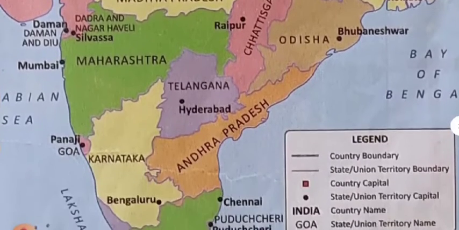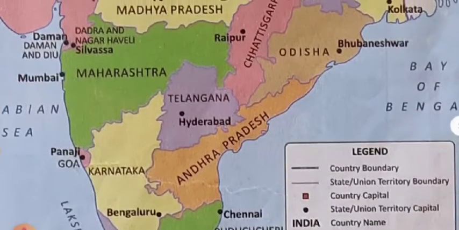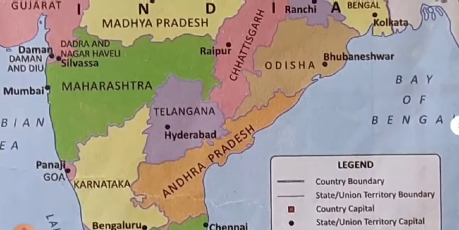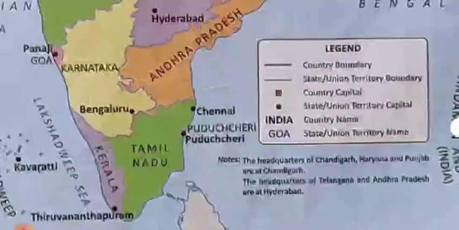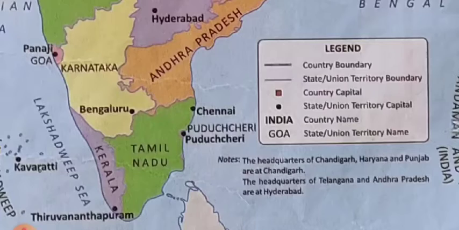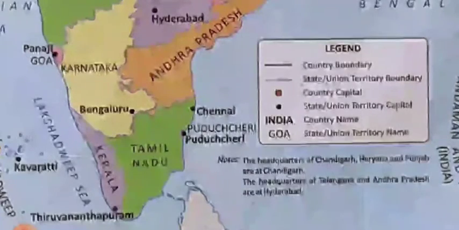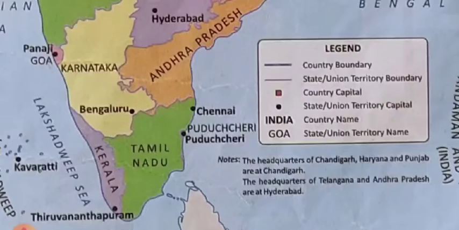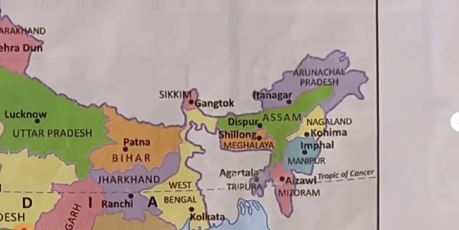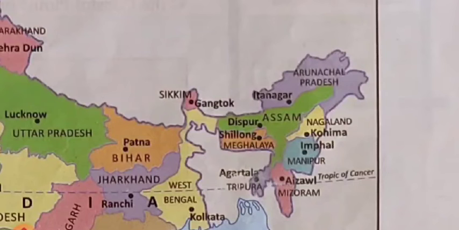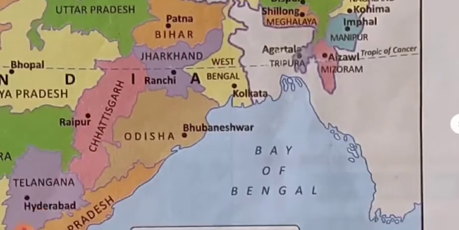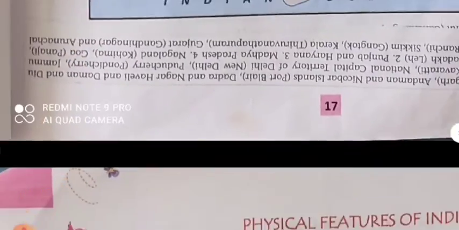Karnataka, Bengaluru; Goa, Panaji; Telangana, Hyderabad; Andhra Pradesh, Amaravati; Odisha, Bhubaneswar; Tamil Nadu, Chennai; and Kerala, Thiruvananthapuram. In the eastern side, Assam, Dispur; Arunachal Pradesh, Itanagar; Nagaland, Kohima; Manipur, Imphal; Mizoram, Aizawl; and Tripura, Agartala. So these are the states and union territories of India.